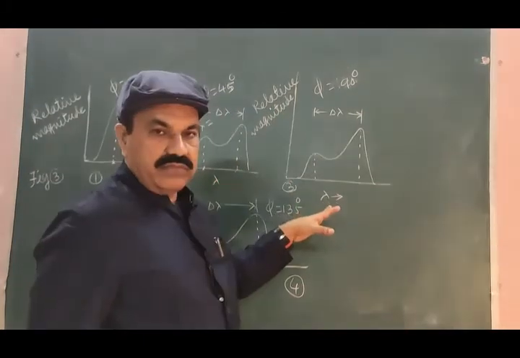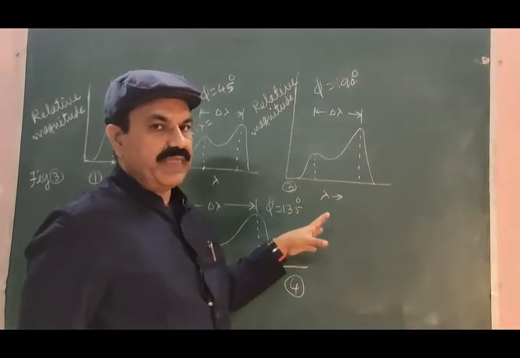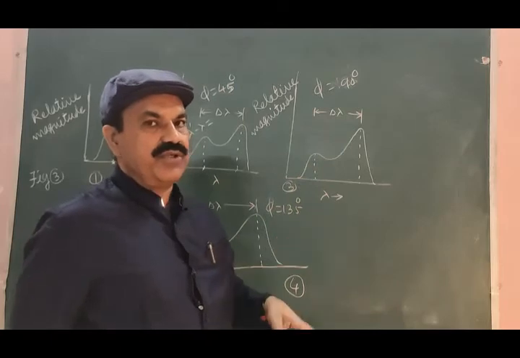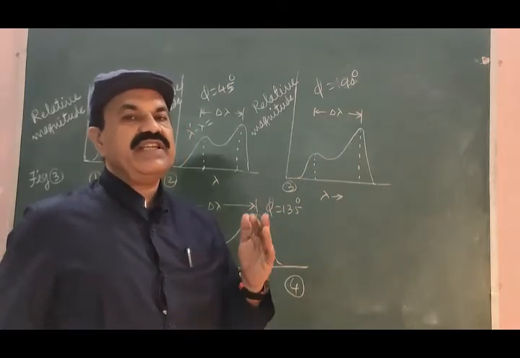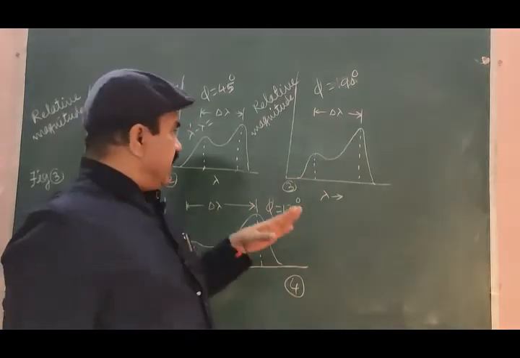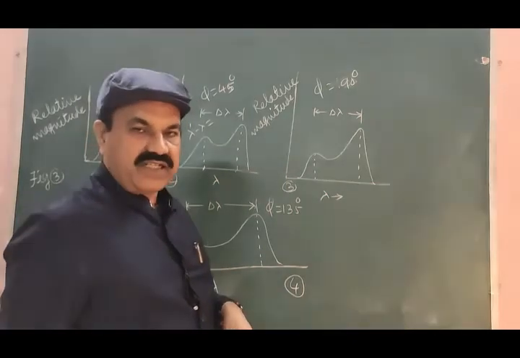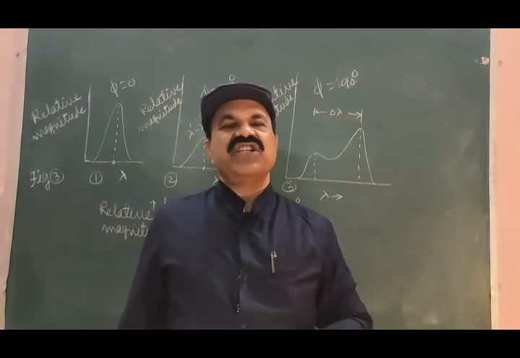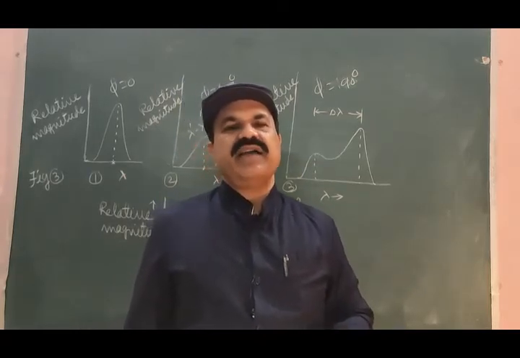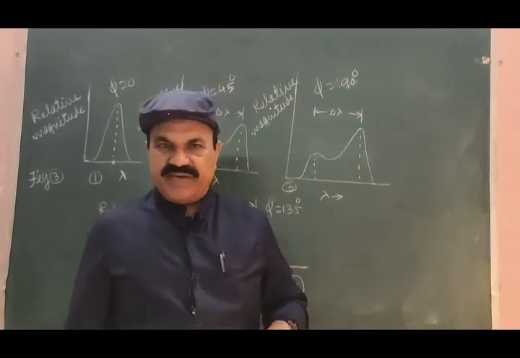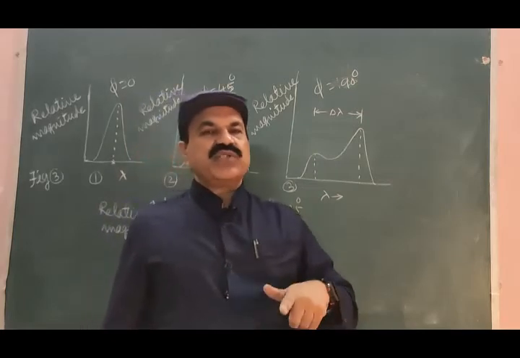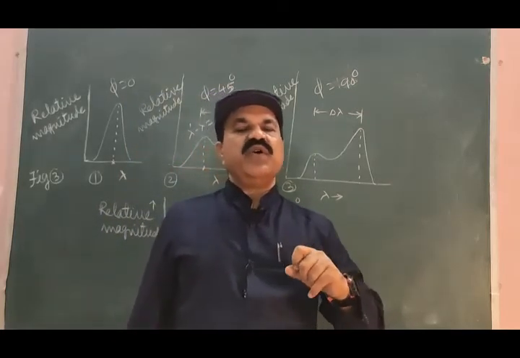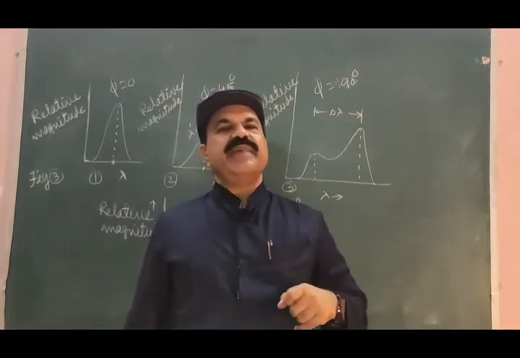We have plotted here the spectrum observed by using the X-ray spectrometer. In getting these spectra from the X-ray spectrometer and in getting the equation lambda dash minus lambda equals 2h divided by m0c into sine square phi by 2, what assumptions were made?